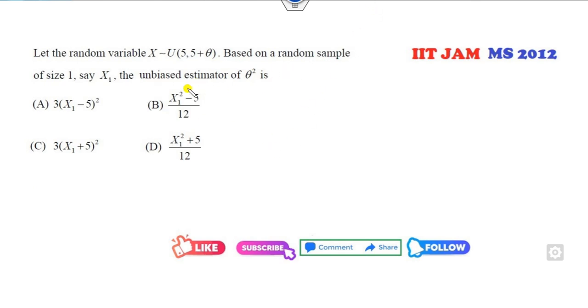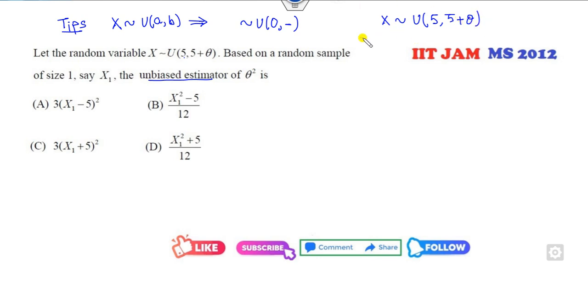Okay, which of the following is the unbiased estimator? Always remember, whenever you have a uniform distribution of A comma B, always try to make it a 0 comma something. Now you can see this is a 5. So I can clearly say if x follows uniform distribution of 5 plus this, can you make them? Yes, you can easily make them. If I subtract 5, then it follows this. Clear? Now then it will be easy.